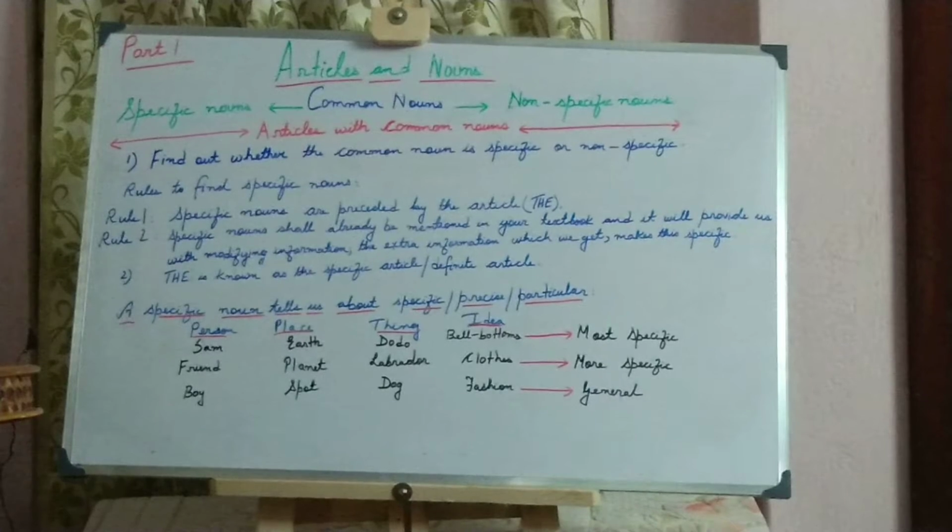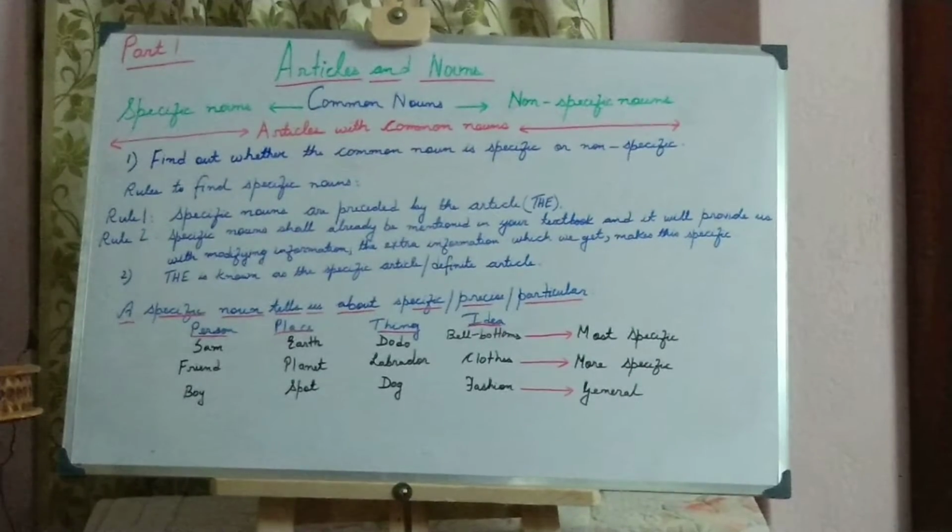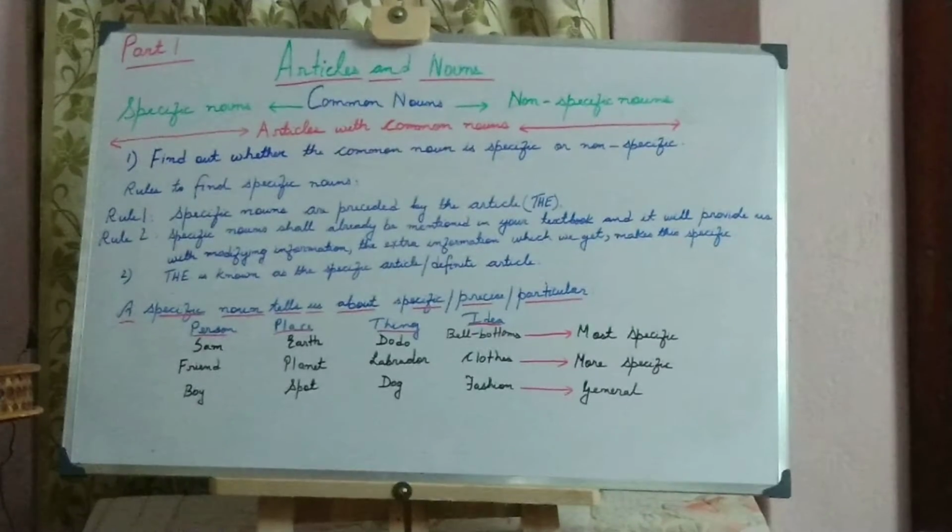So when it comes to noun, we know there are various types of nouns like proper noun, common noun, collective noun, etc. So here we are concerned about the common nouns. As you can see on the board, the common nouns are of two types, specific nouns and non-specific nouns.